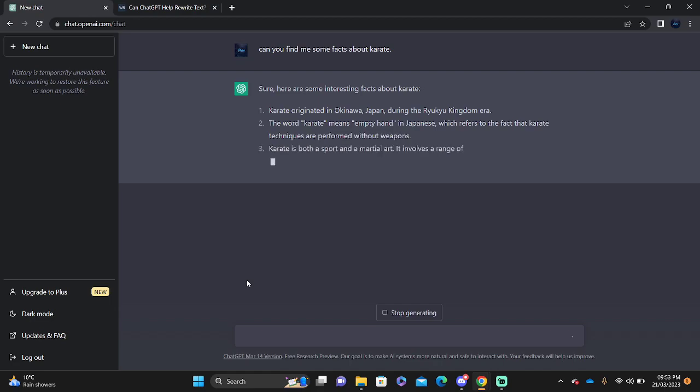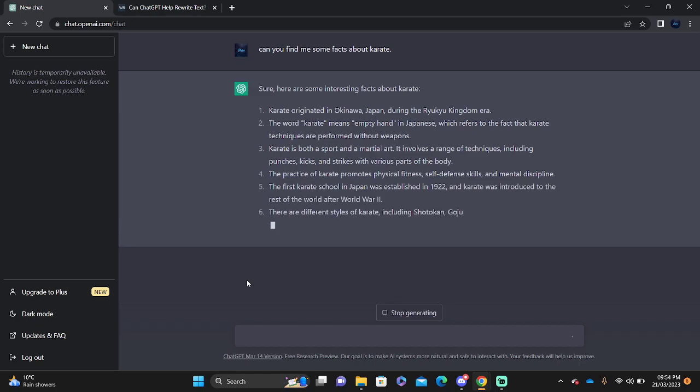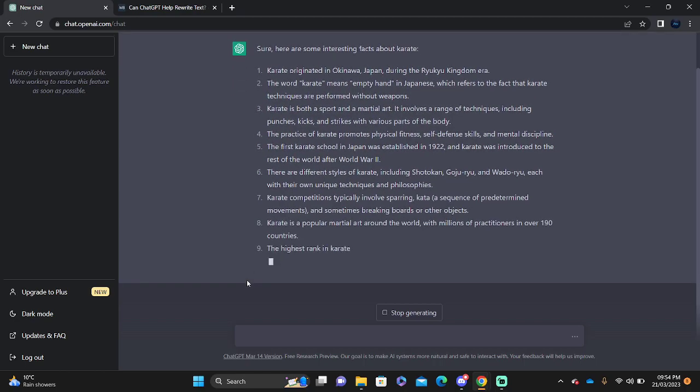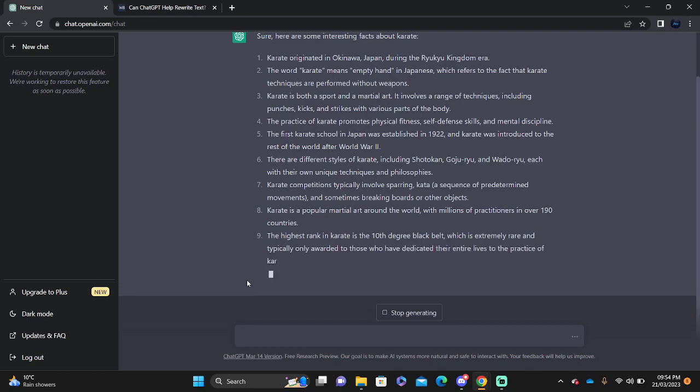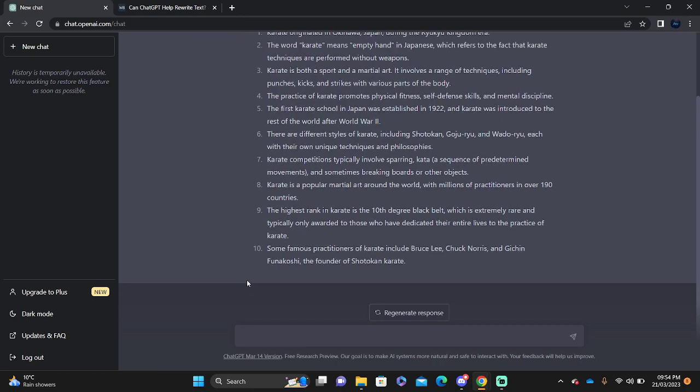This will tell you the facts, where it's been made from, what sport it is, what ranges and techniques it uses, and so on. And you can use it for absolutely anything. It will tell you about 11 to 12 different facts based on research found from Wikipedia or any other sources. This is one way.